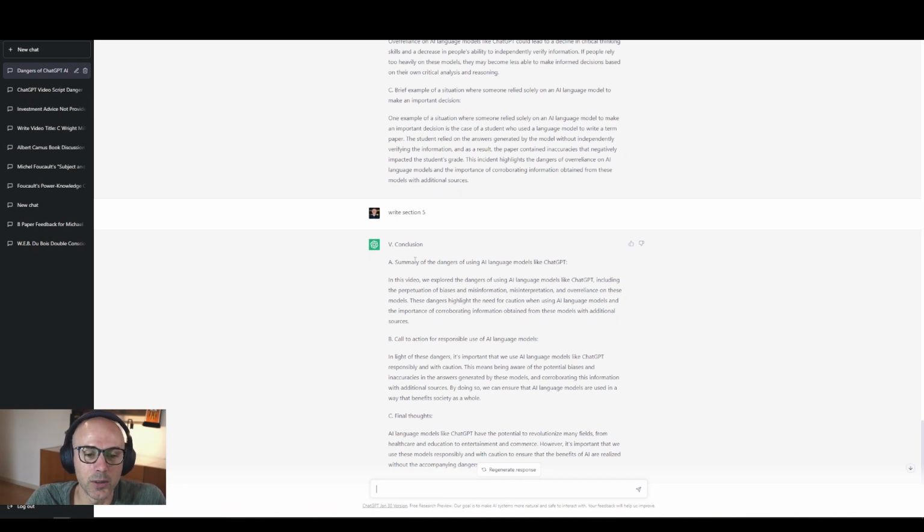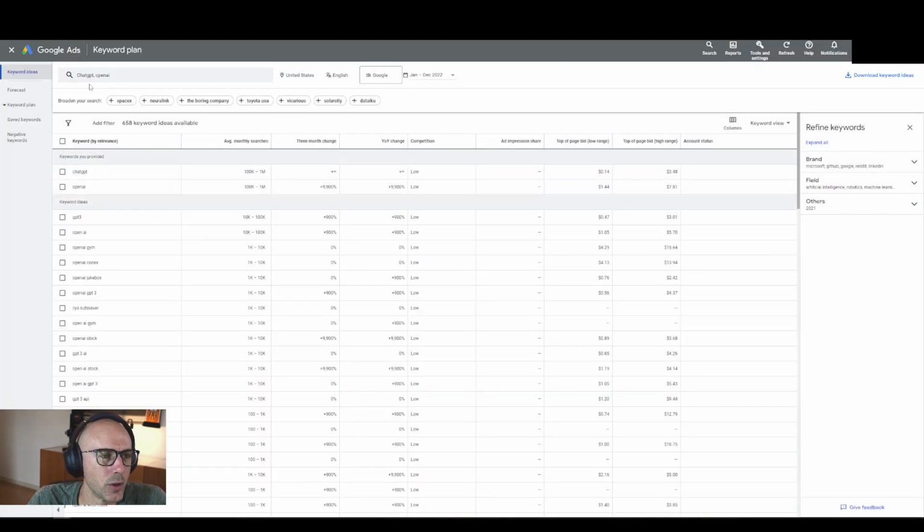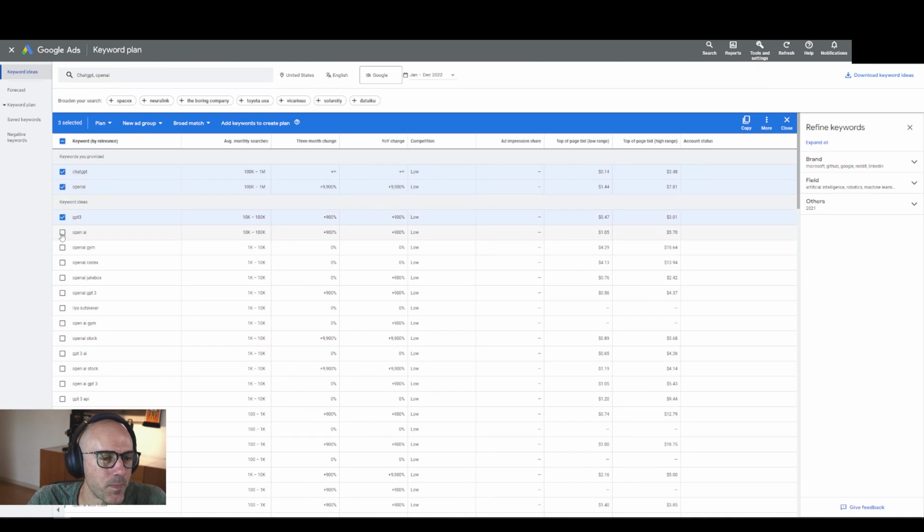So what I'm going to do now is switch over to Google Keyword Explorer. So I've now searched for ChatGPT and OpenAI. So we can see here, ChatGPT is receiving between about 100,000 and 1 million monthly searches on Google. OpenAI is between the same range. OpenAI is clearly trending. The 3-month change is plus 9,900%. So what I'm going to do is copy some of these.